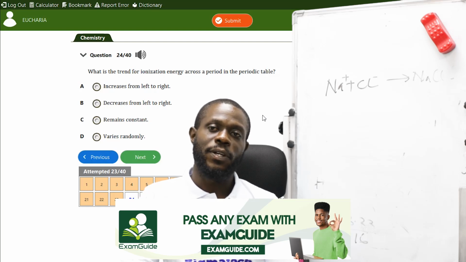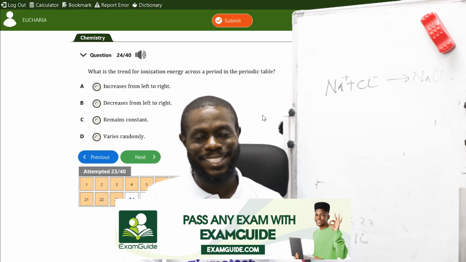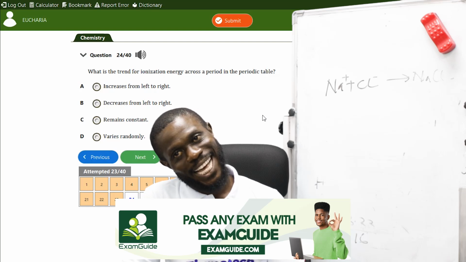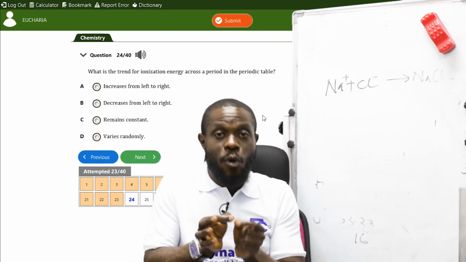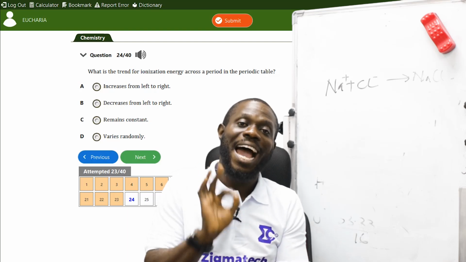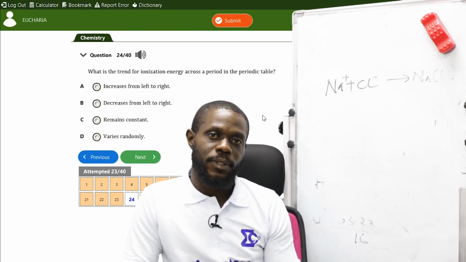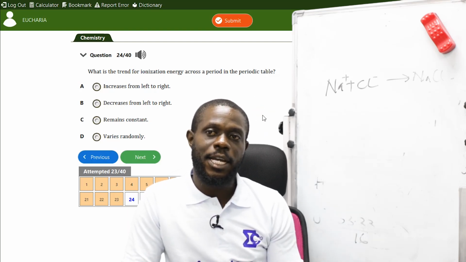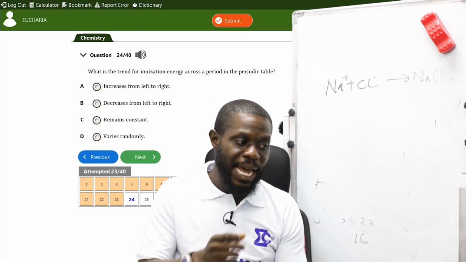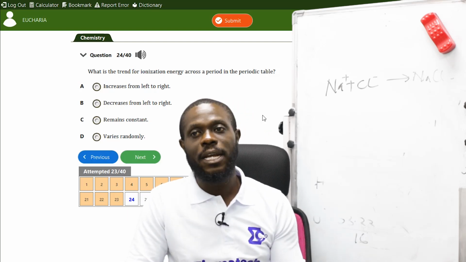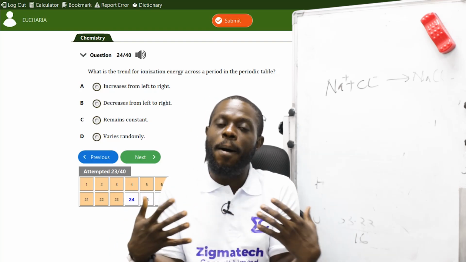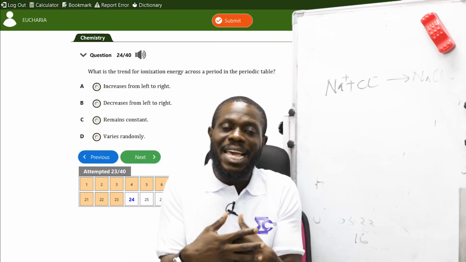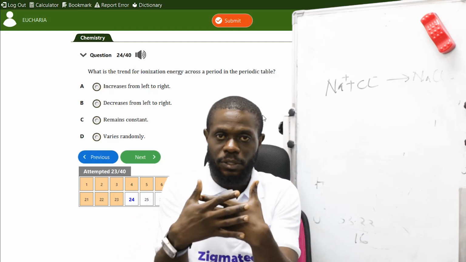Now, first of all, what is ionization energy? Ionization energy is the energy required to remove an electron from an isolated atom. Now, what does the bonding? What forms a compound? What bonds is the electron that bonds with another electron?